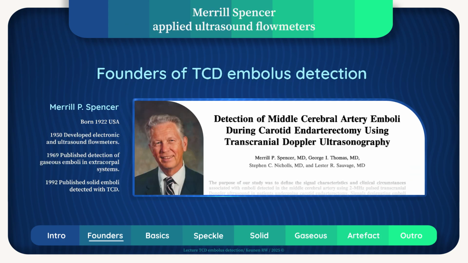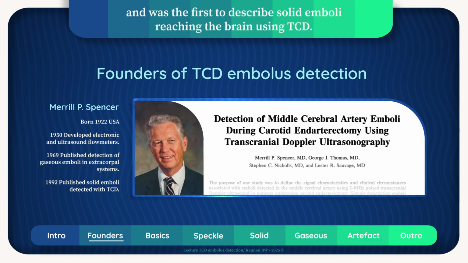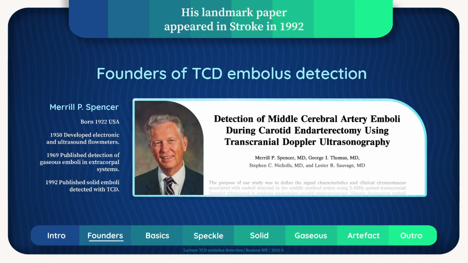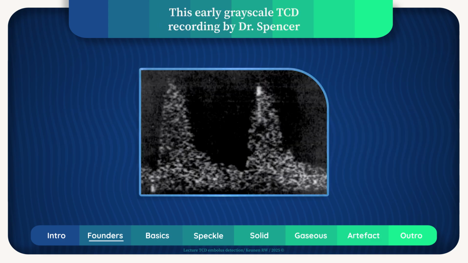Merrill Spencer applied ultrasound flow meters to extracorporeal systems used during cardiac surgery. He recognized the threat of gaseous emboli to brain function and was the first to describe solid emboli reaching the brain using TCD. His landmark paper appeared in Stroke in 1992 and laid the foundation for stroke prevention using this technology. This early grayscale TCD recording by Dr. Spencer